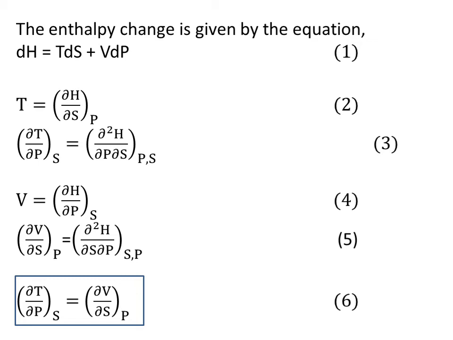So what should we do? We will have to differentiate H with respect to S, keeping P constant, and again with respect to P, keeping S constant.